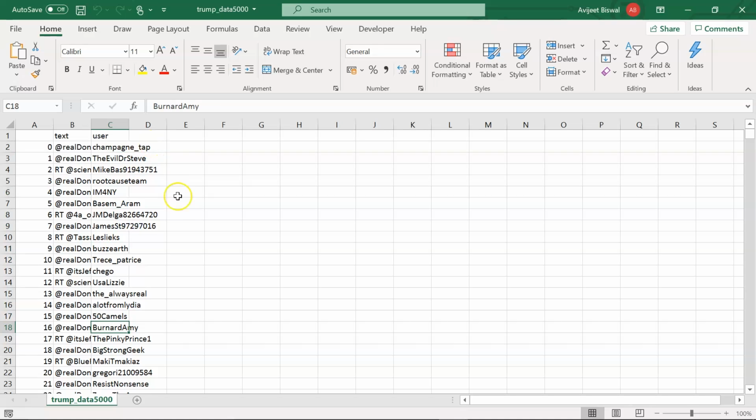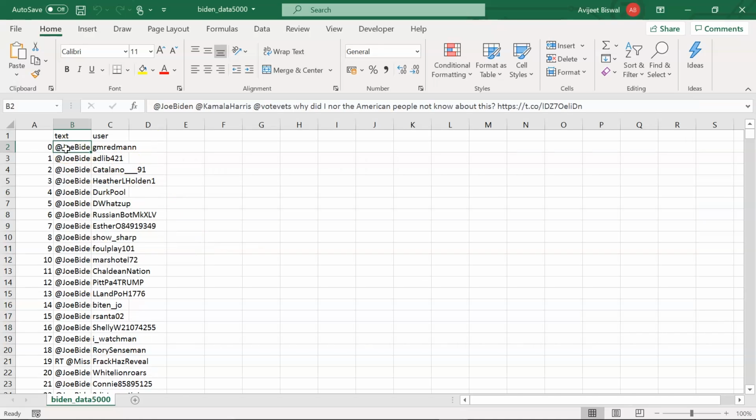Similarly, I have another data set for Biden. You can see these are for Joe Biden, and here you can see the content. They have tagged Kamala Harris also. Similarly, we have the username. Now let me take you straight to my Jupyter notebook where I have implemented the code.